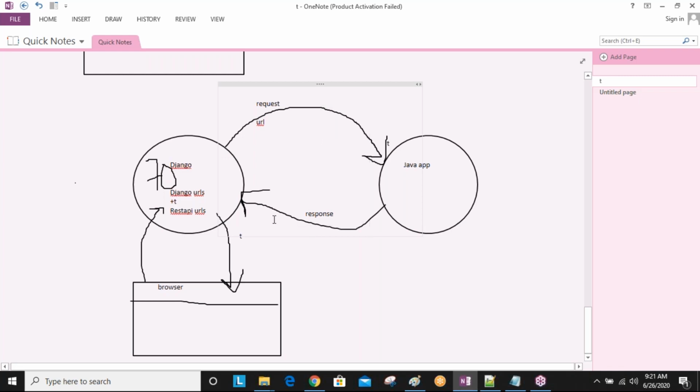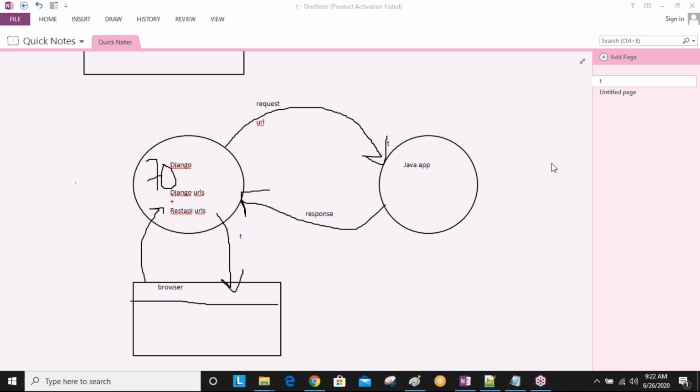Using Django URLs, only from the browser people will communicate. Okay, but using REST API URLs, from the browser we can communicate, as well as from one application to another application we can also communicate. That is the advantage of the REST API. Okay, so you can take one real-time example. Anything, a lot of examples are there nowadays.